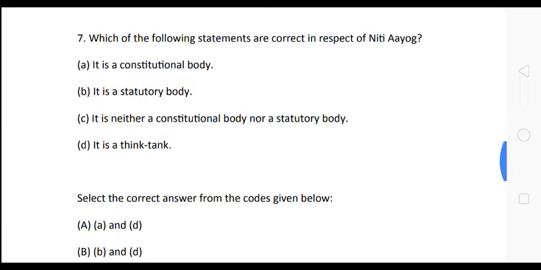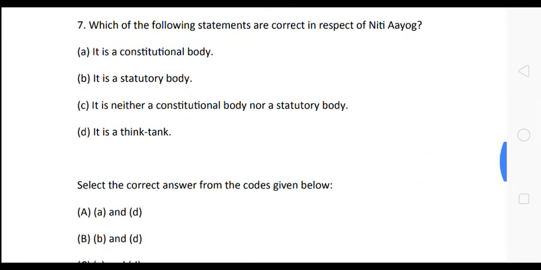Next question is, which of the following statements are correct in respect of NITI Aayog? Here the statements are: Statement A, it is a constitutional body. Statement B, it is a statutory body. Statement C, it is neither a constitutional body nor a statutory body. Option D, it is a think tank.